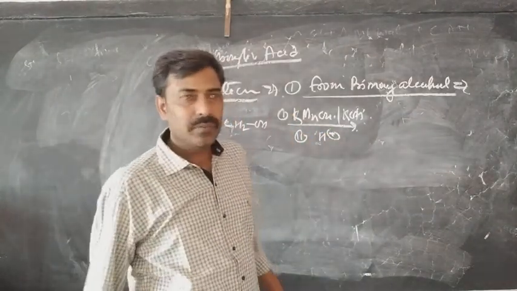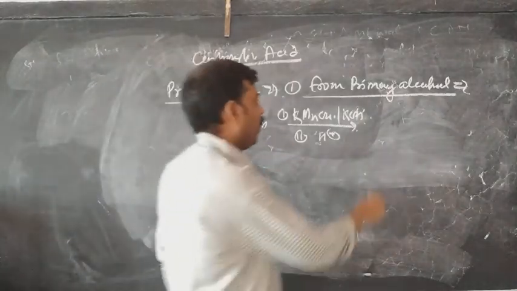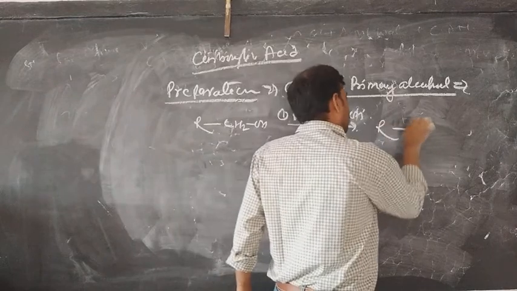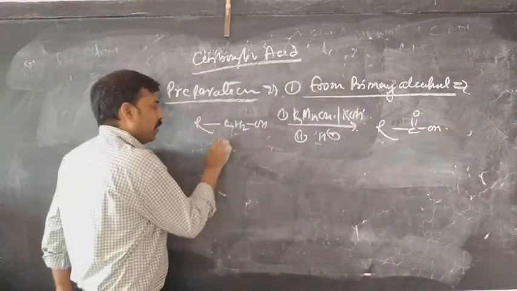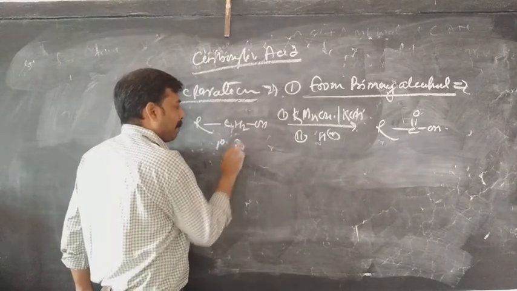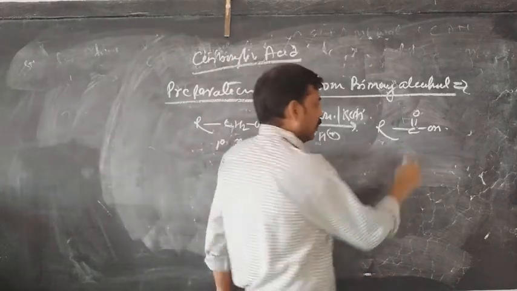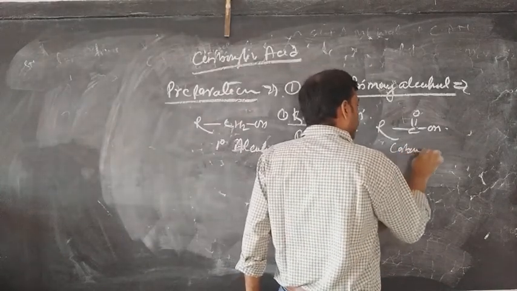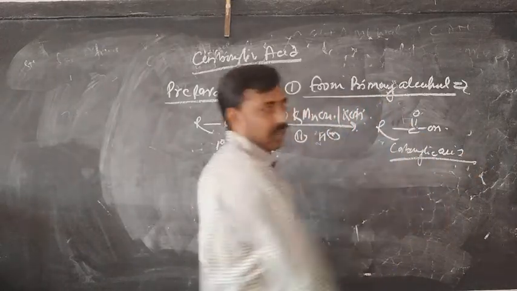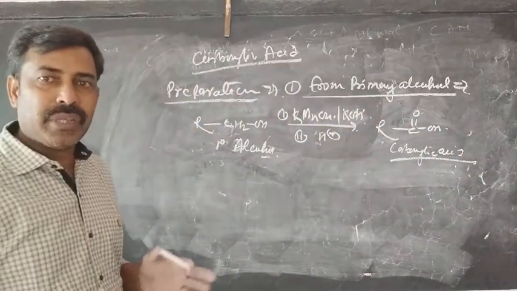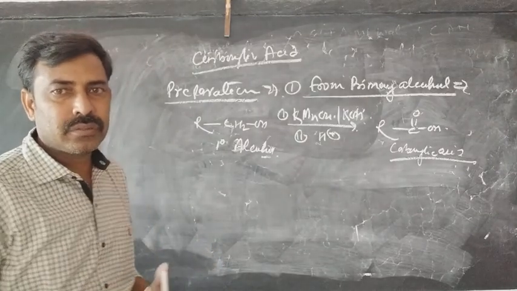And what happens? The complete oxidation of the system takes place and it forms RCOOH. So this one is the primary alcohol and the product is carboxylic acid. This is one of the easiest methods for the preparation of the carboxylic acid.